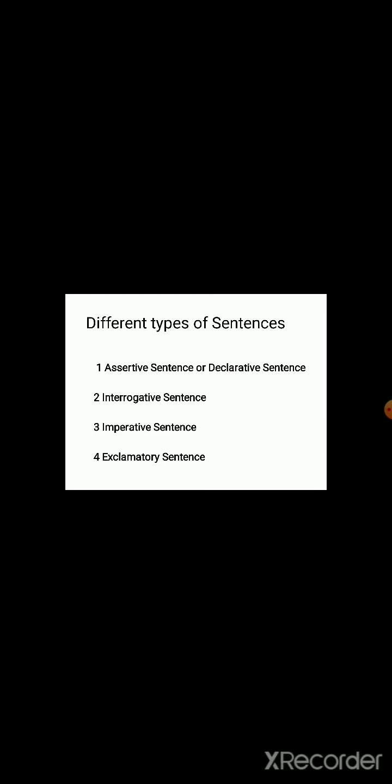Now we can examine what the different types of sentences are. Sentences are classified or divided into four. They are assertive sentence or declarative sentence, interrogative sentence, imperative sentence, and exclamatory sentence.